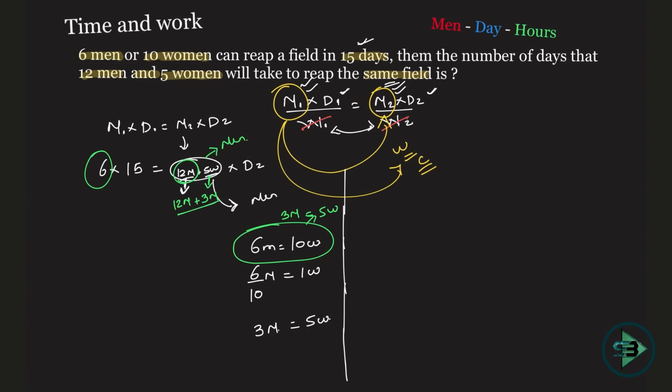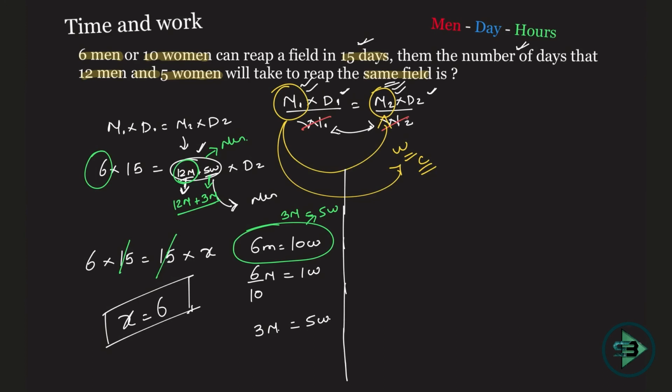So how is my problem reduced now? 6 into 15 is equal to 15, because 12 men and 5 women is equal to 15 men, into D2, what I'm supposed to find out. Let that be equal to X. So 15 gets cancelled, and what I get as an answer is X is equal to 6, and that's my answer. 6 days will be required. Number of days is being asked. 6 days will be required to do this work, and that's how simple it becomes.